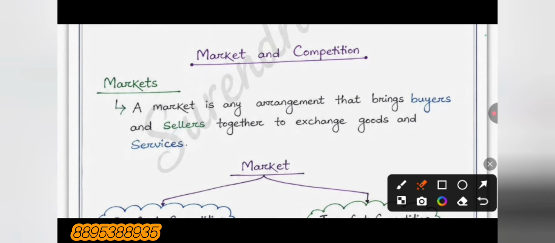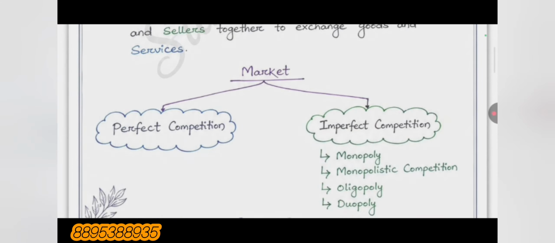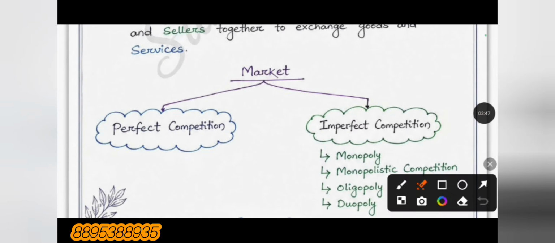Okay, and a market is basically of two types. First is perfect competition, another one is imperfect competition. But in this video we only discuss perfect competition. I will upload another video where I will discuss imperfect competition, where we will discuss what is monopoly, what is monopolistic competition, what is oligopoly, what is duopoly.